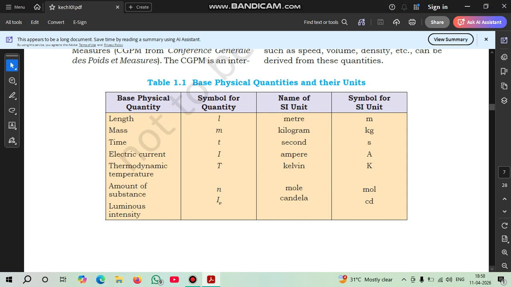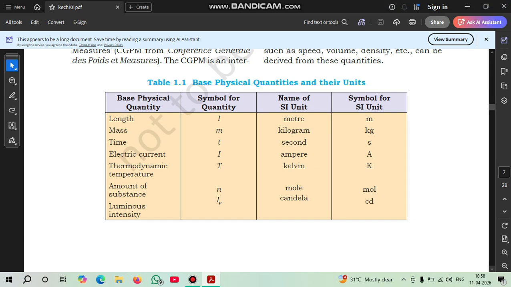Mass: the symbol is m, the SI unit is kilogram, the symbol is kg. The next physical quantity is time. The symbol of time is t, the SI unit of time is second, and the symbol of the SI unit is